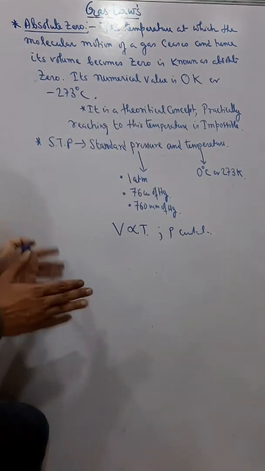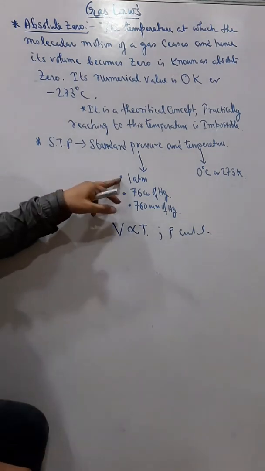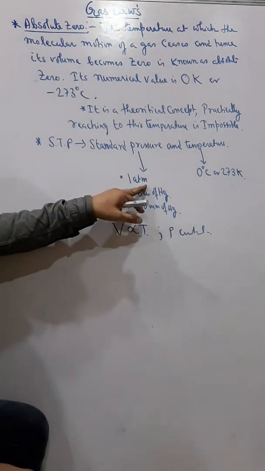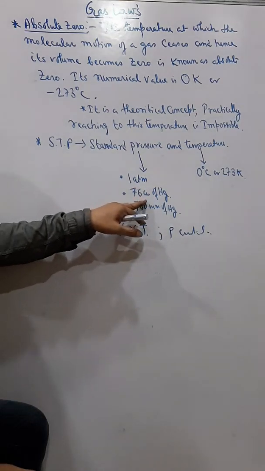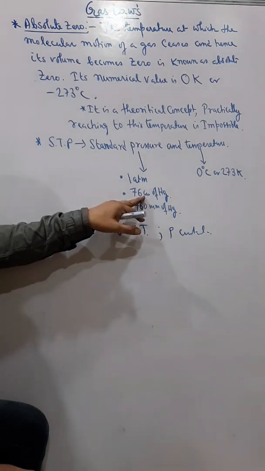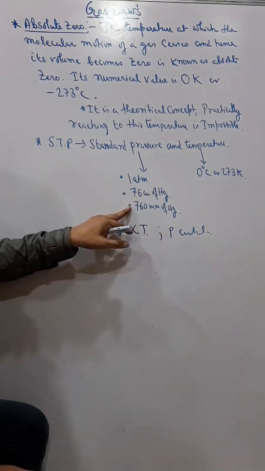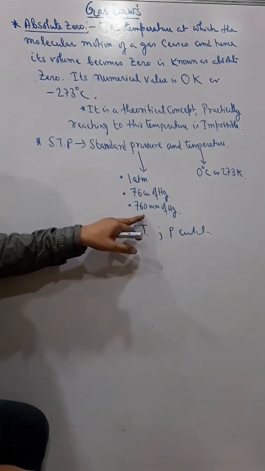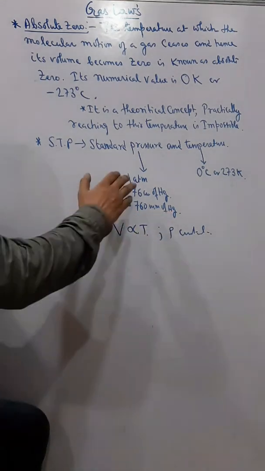When the gas is at STP, its pressure will be either 1 atm if it is in atmosphere, or 76 centimeter of mercury if in centimeter, or 760 millimeter of mercury if in millimeter. It depends upon your other value.